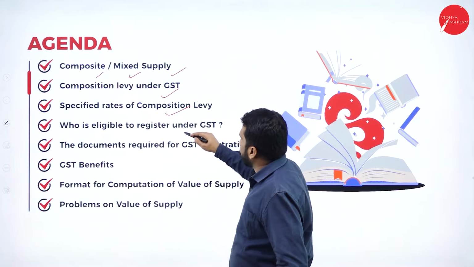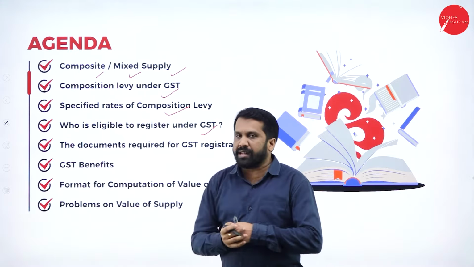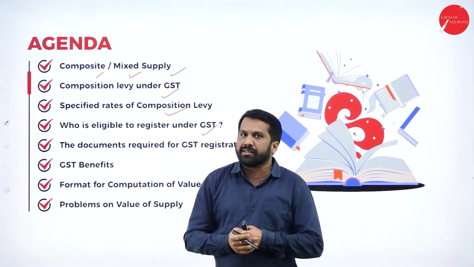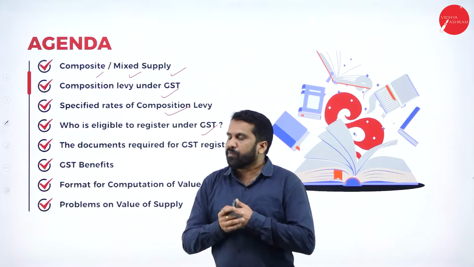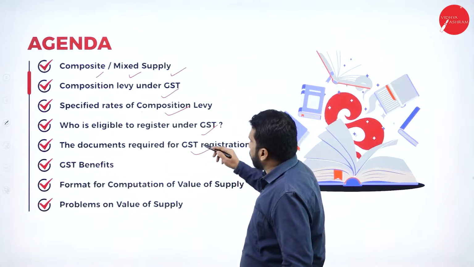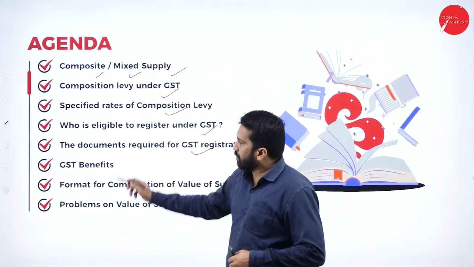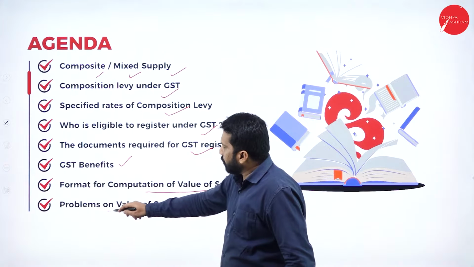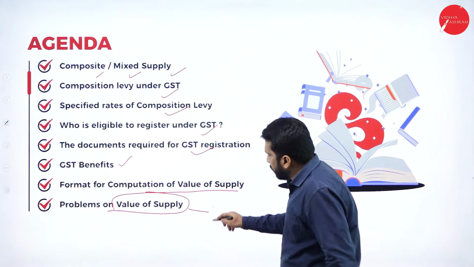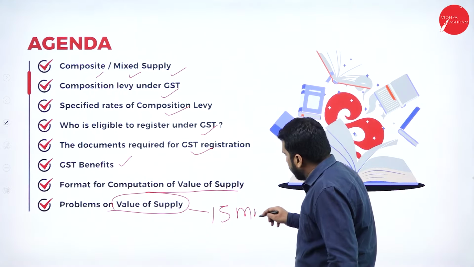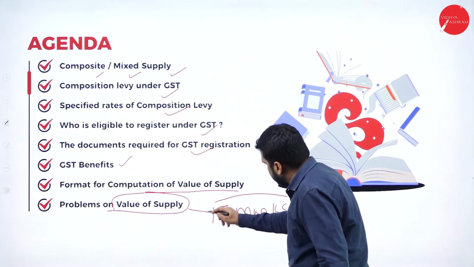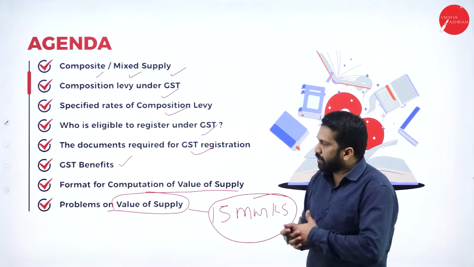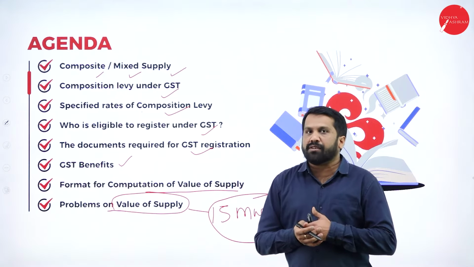Then, who is eligible to register under GST? Already we have learned who is eligible. There is a threshold limit: about 20 lakh turnover means you are supposed to register for GST. Then the documents required for GST registration, the benefits, and the format for computation of value of supply. Last one, problems on value of supply. This is very important for 15 marks. Most of the topics in this will cover almost 60% of your question paper.